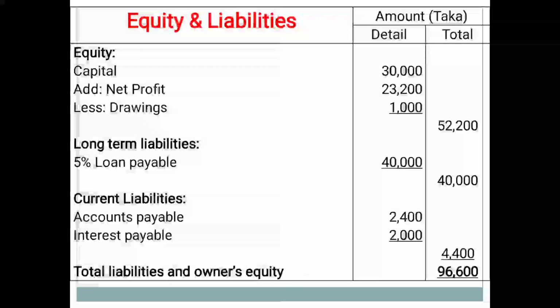Long term liabilities from the trial balance: you can get 5% loan payable 40,000 written in the middle column, and then go for the outer column 40,000. Third, it is current liabilities and other provision. Two current liabilities are available in this math. Accounts payable from the trial balance Taka 2,400. Another current liability is interest payable from adjustment number 4, Taka 2,000, written in the middle column, and then total current liabilities Taka 4,400. So at this moment total equity and liabilities is Taka 96,600.